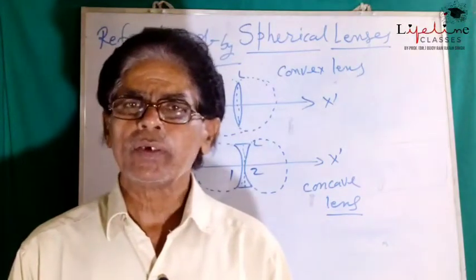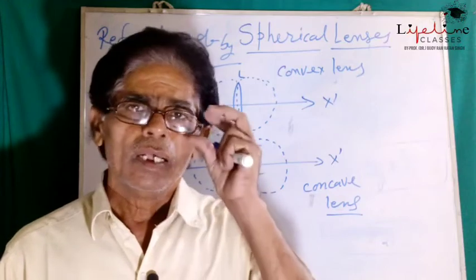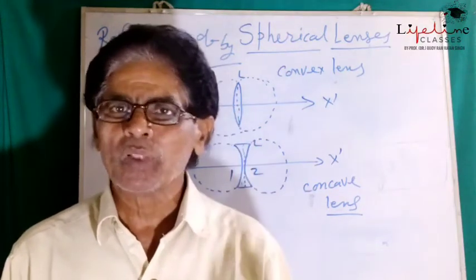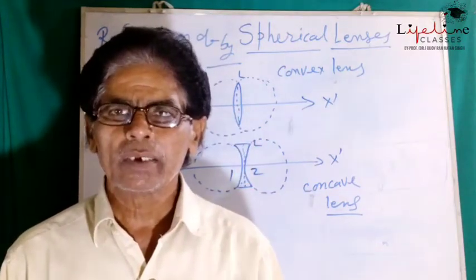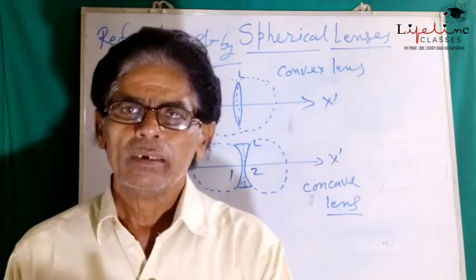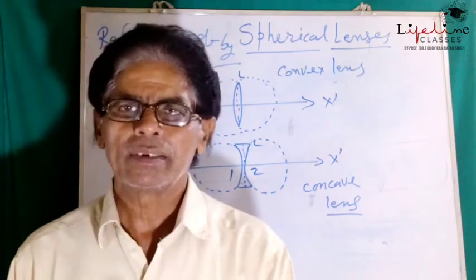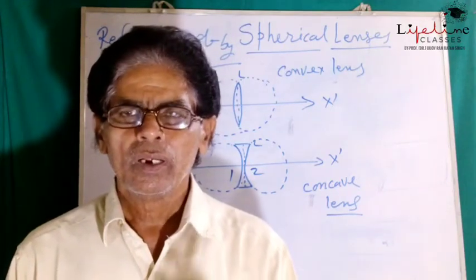Now another situation, when the light coming from the source or the object gets incident on the refracting surface of the convex lens, what happens?